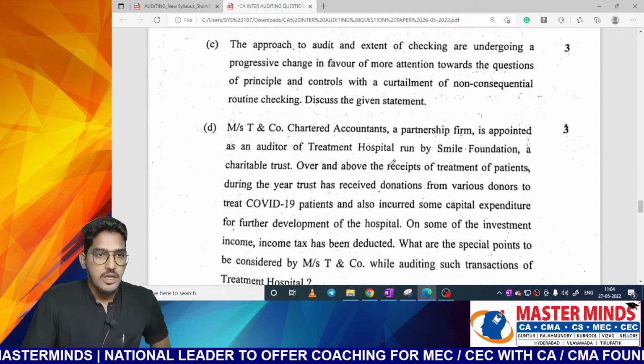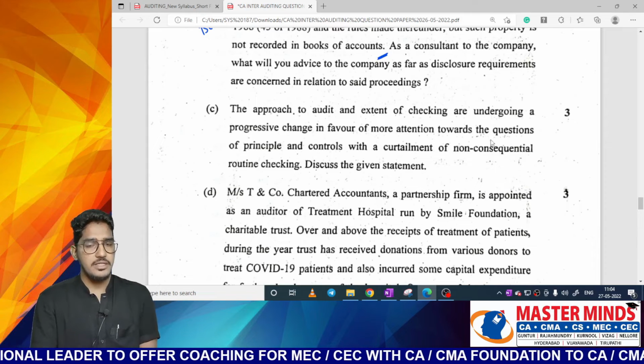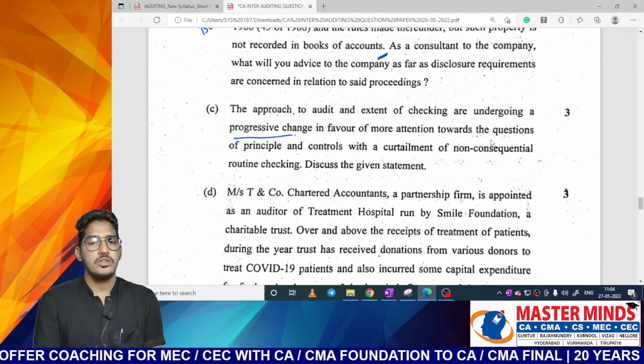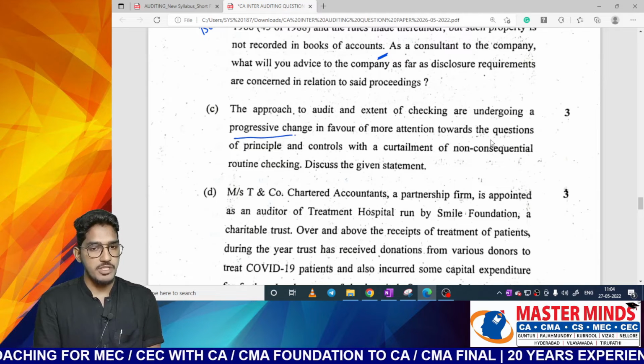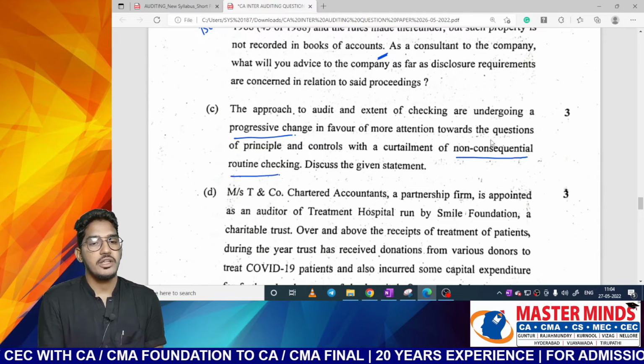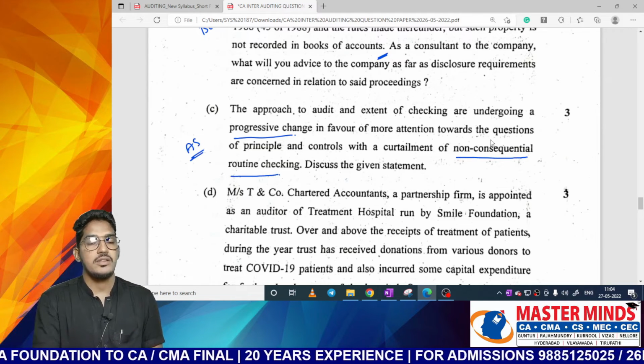Next one. Next, 5C. The approach to audit and extent of checking are undergoing a progressive change in favor of more attention towards the questions of principle and controls, with a curtailment of non-consequential routine checking. Discuss the given statement. See, this is the question taken from the chapter Audit Sampling.